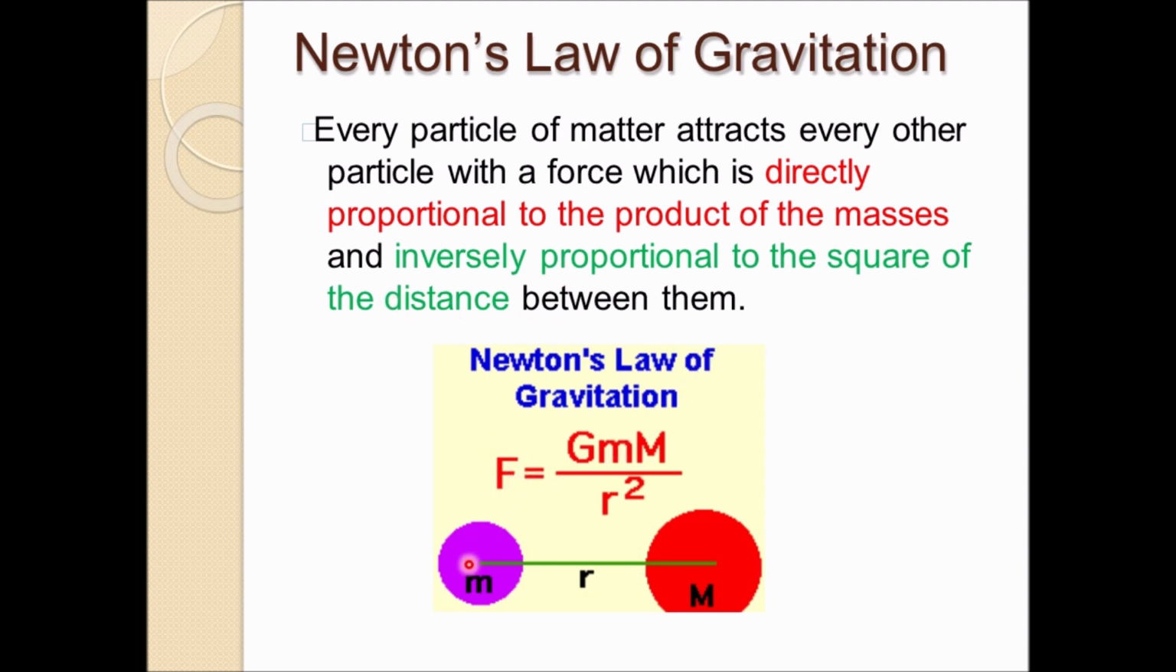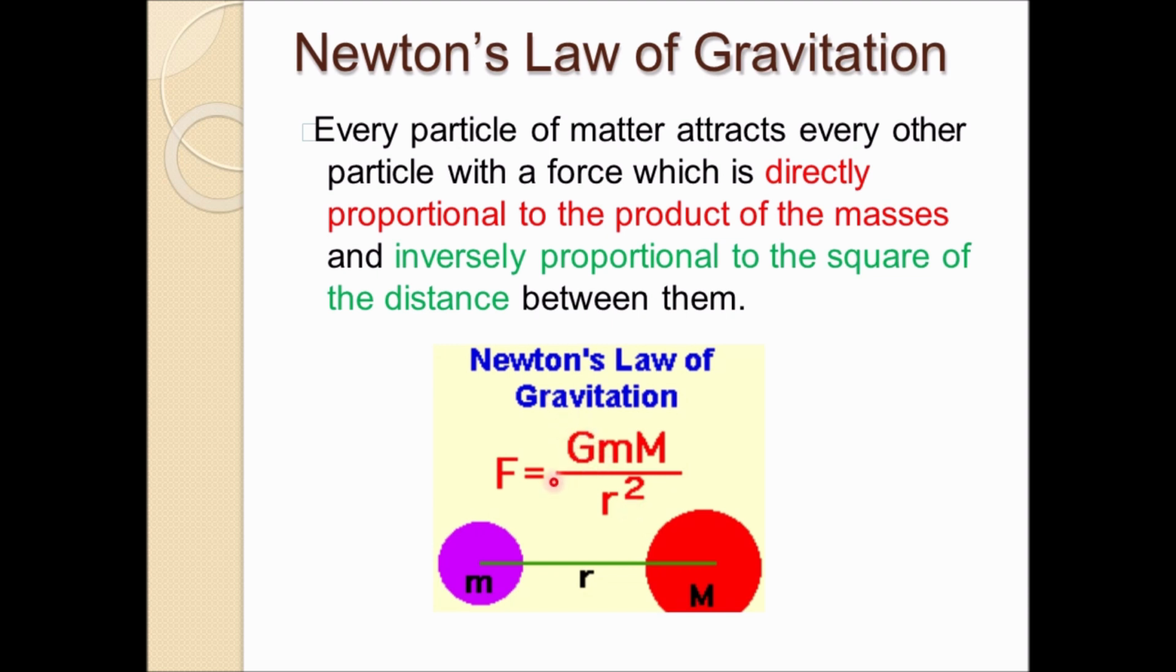So here this is a force. For example, this is a body with small m as mass and this is a body with capital M as mass, and the distance between them is r. So the force is directly proportional to the product of their masses, that is small m into capital M, and inversely proportional, which means it will come into the denominator, to the square of the distance between them, that is r square. Now you will ask, what is this G?